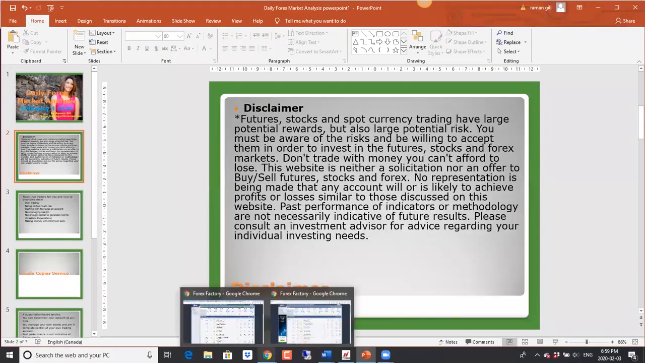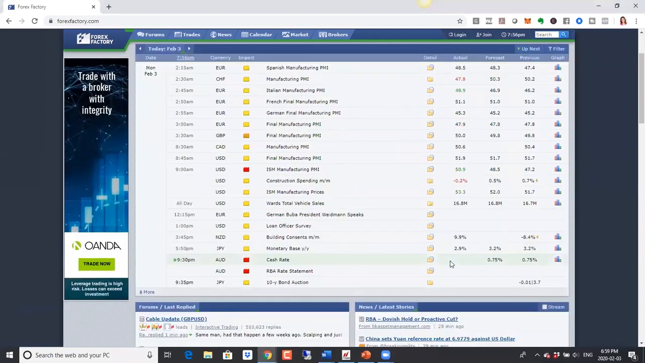All right, as usual, we'll start off by taking a look at our calendar here. In terms of the news, we did see ISM manufacturing from the US, which was positive. Coming up here, in this session, we have Australian dollar cash rate and RBA statement.